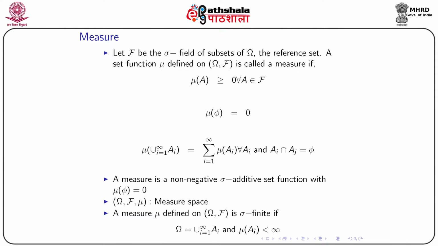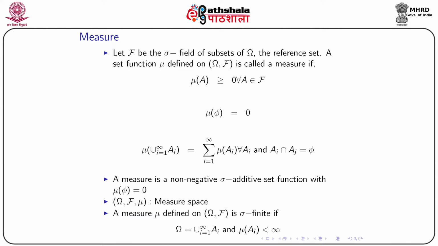Non-negative and sigma additive, these are the two very important terms to define a measure, and omega, script F and mu, this triplet together is called measure space.